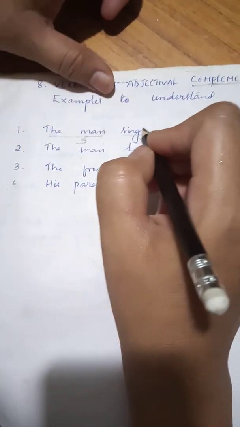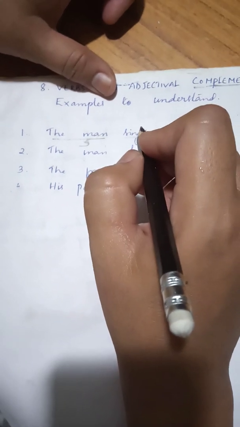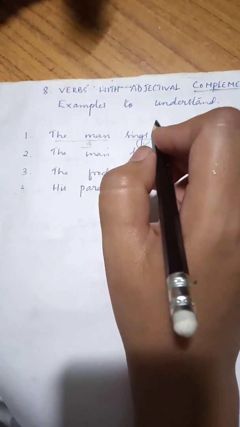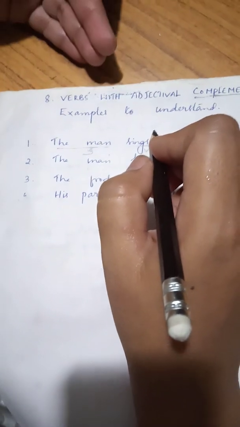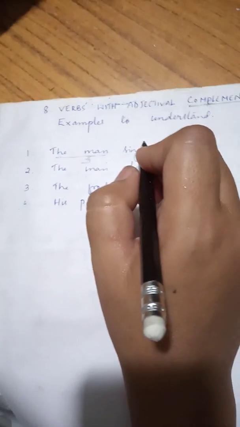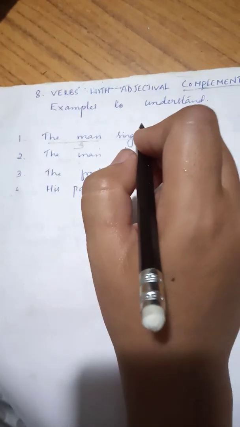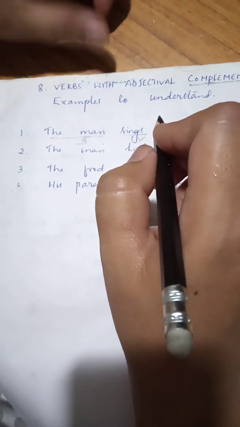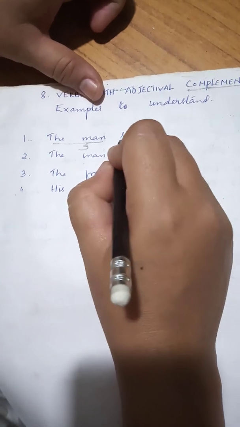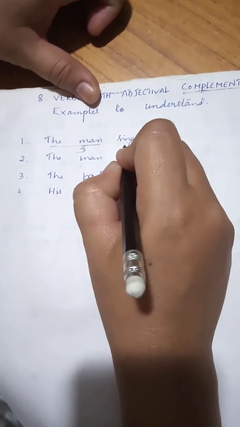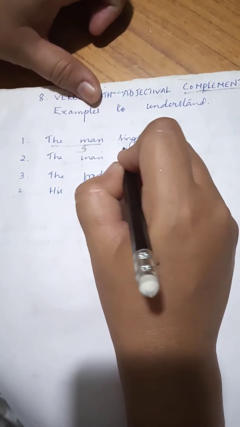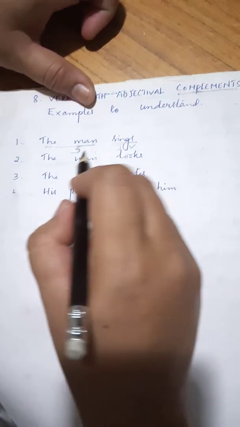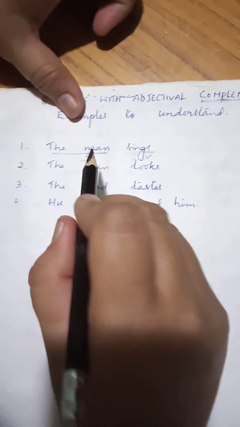Now, class, remember we have done transitive and intransitive verb too. So, what is a transitive verb? That has an object after the verb is called transitive verb. And what is an intransitive? That has no object after the verb is called the intransitive verb. So this verb sings is an intransitive verb. But now look at the sentence.